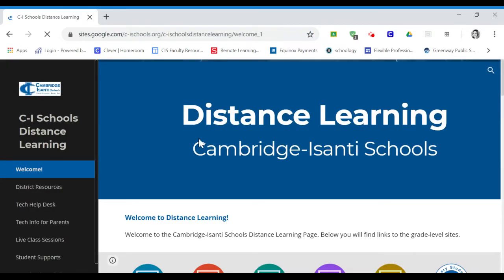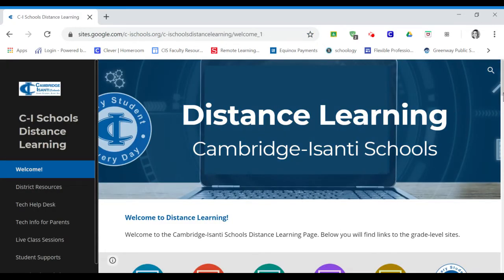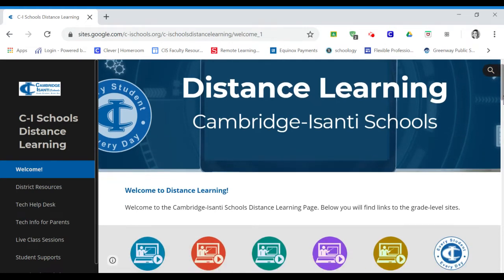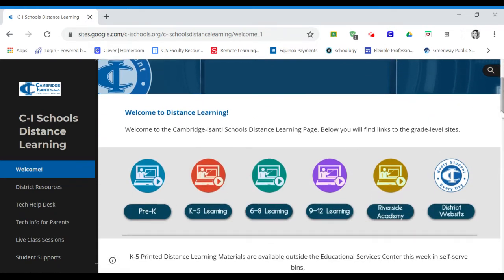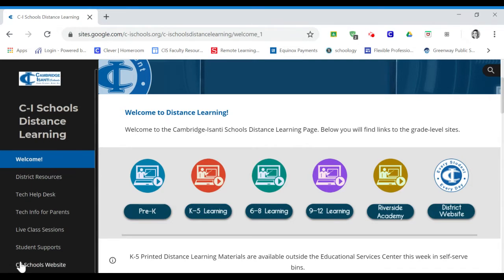When you first click on distance learning off of our school homepage, you will see lots of choices for different grade levels. Parents, you also have some resources over on the left side, including that tech help desk. That's a really important one for us using all these Chromebooks and technology resources. You will click on K5 Learning.